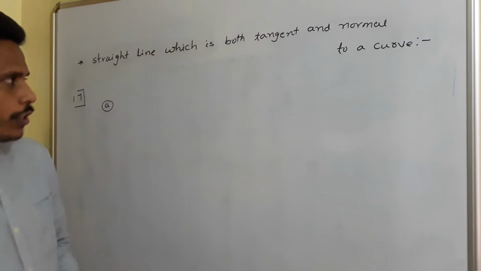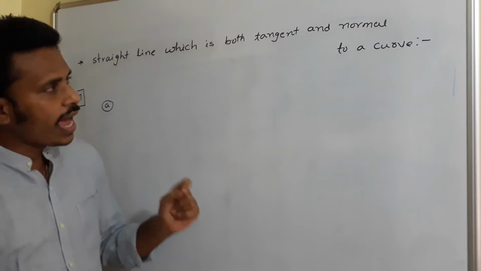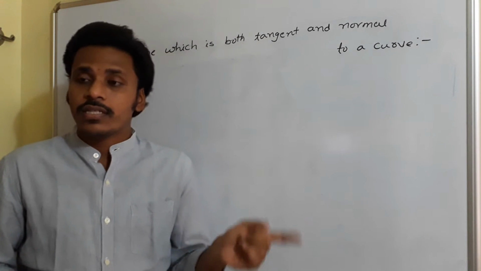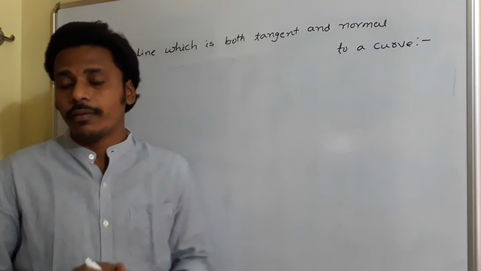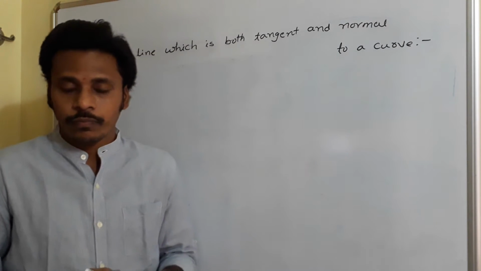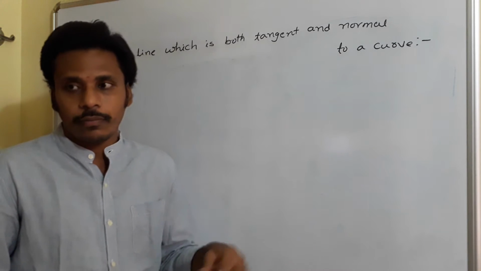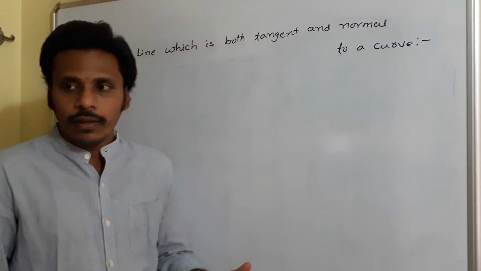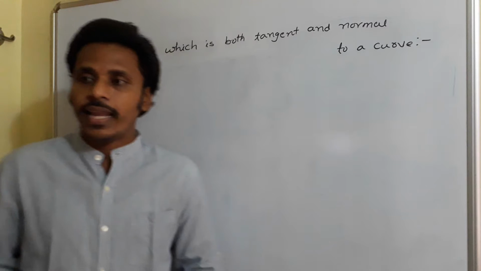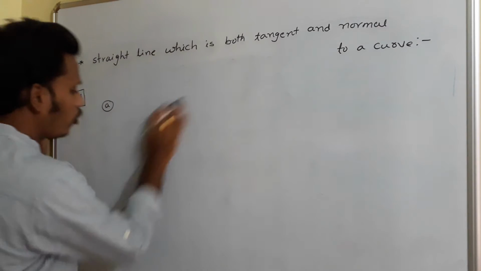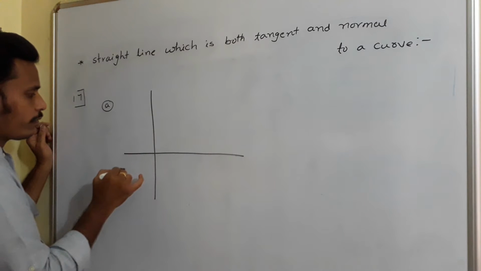See, we have two different situations. What I am saying is I have a line and that line acts like both tangent and normal. The same line is a tangent for the curve and is also a normal to the same curve. It happens in different ways. In one way, at the same point, the line acts like tangent and normal. In another way, at one point the line acts like a tangent, at some other point the line acts like a normal. See, suppose I have a curve like this, one specific curve.